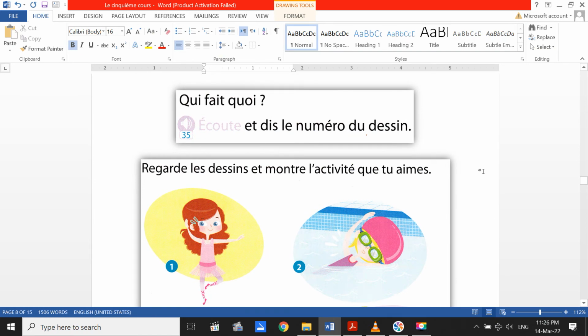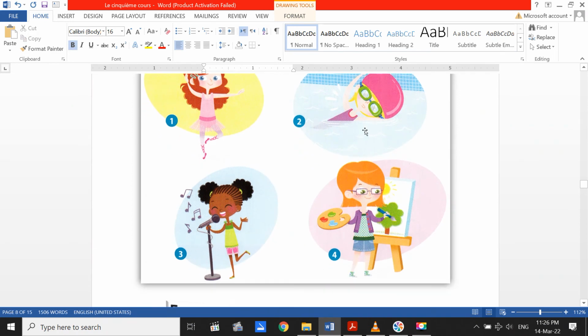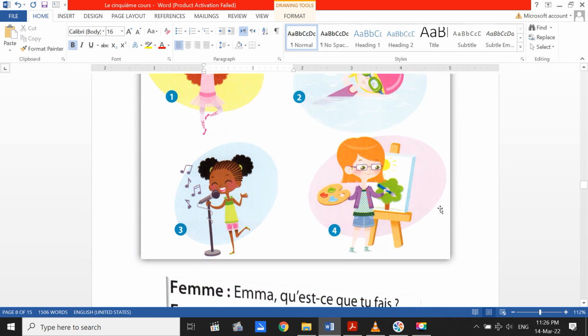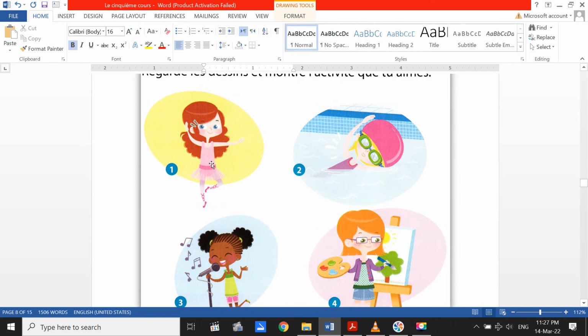Donc, let's go to another thing here. Qui fait quoi? Let's talk about the activities that we can do here. This is la natation, the swimming. Here, this is la danse, dancing, and this one is painting, okay, or drawing. And this one is singing. Donc, le chant came from verb chanter, which is sing. And this is faire de la natation or nager. And this one is peindre or dessiner. And this one is danser.